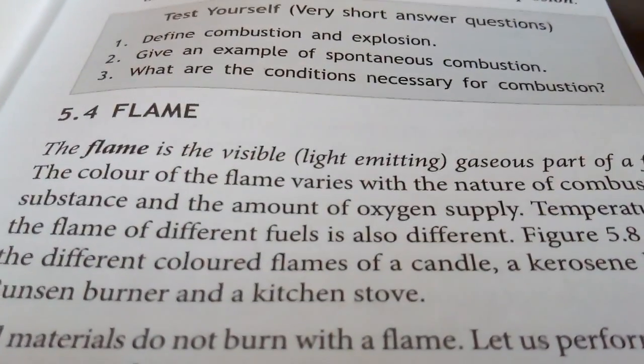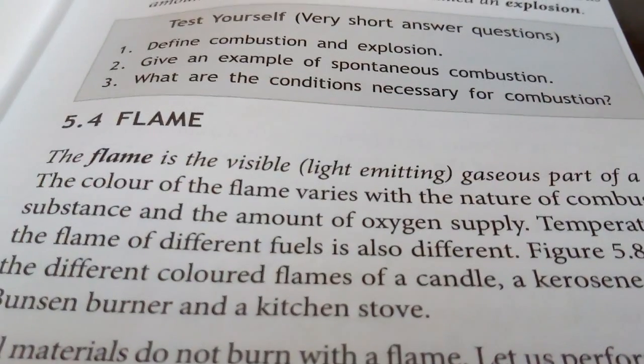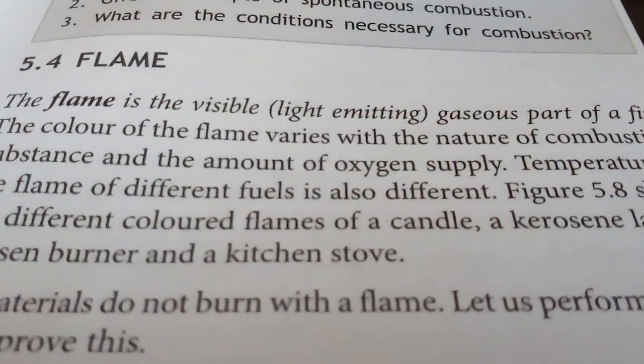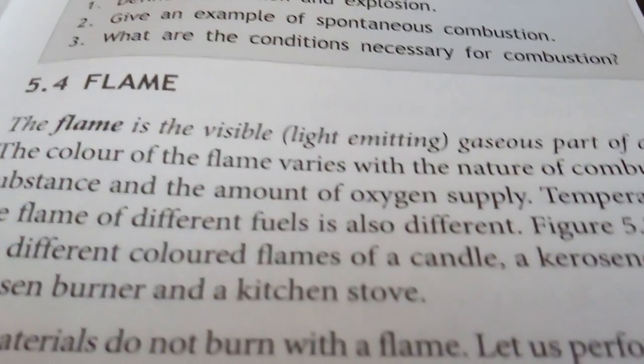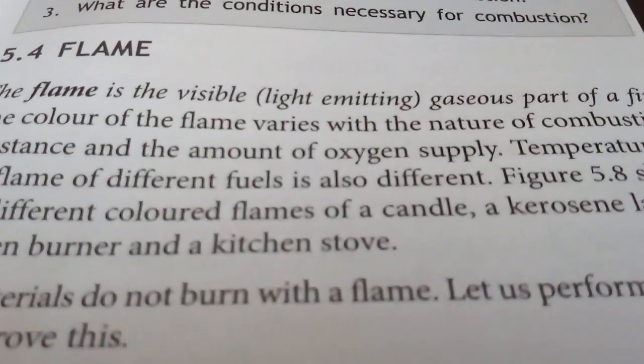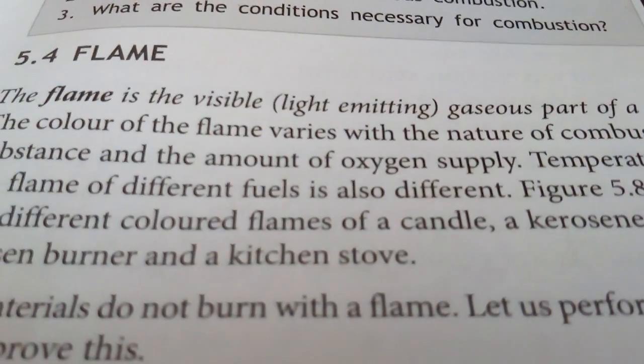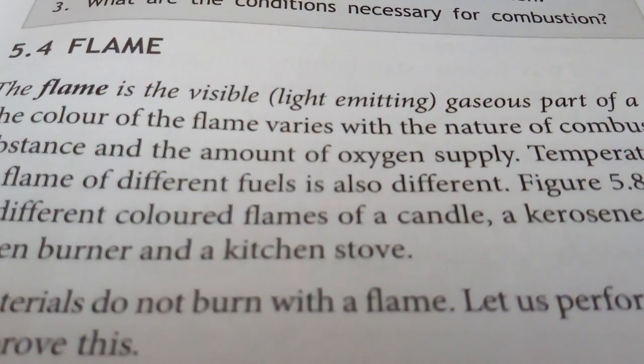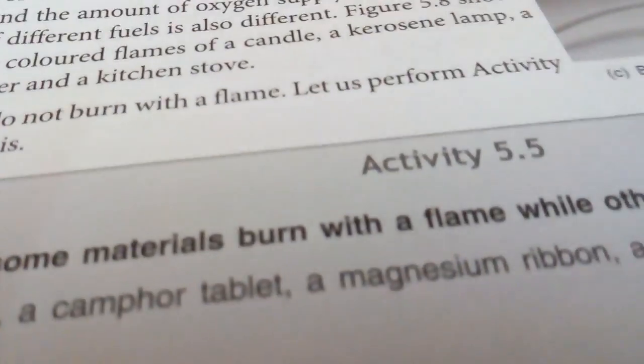Flame is the visible gaseous part of a combustible substance. The color of flame varies with the nature of the combustible substances and amount of oxygen supply. Temperature of the flame for different fuels is also different.